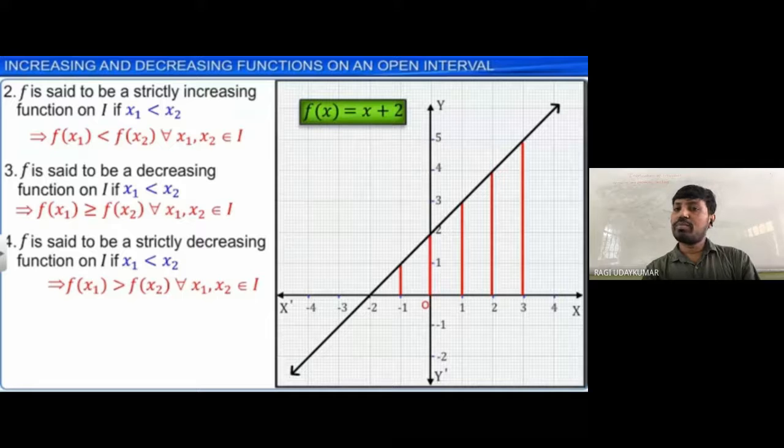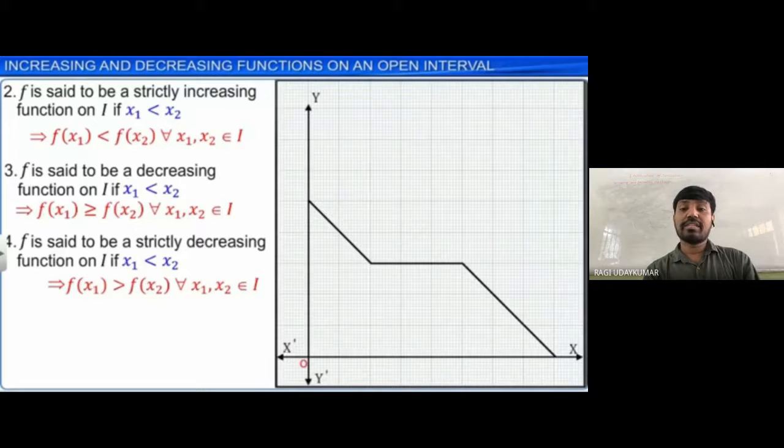F is a function said to be strictly decreasing on interval I if x1 is less than x2 implies f of x1 is greater than f of x2 for all the values of x1 and x2.